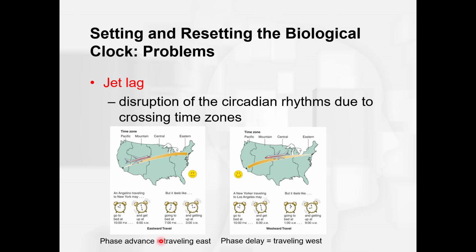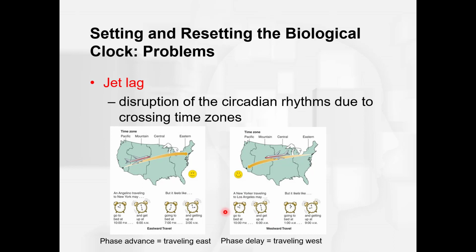And it says phase advanced down here. However, when we come home, it's a little bit easier. Still may end up jet lag, but it is an easier transition because we're phase delayed. So it's delay. Our circadian rhythms are then delayed when we travel this direction, making it a little bit easier.